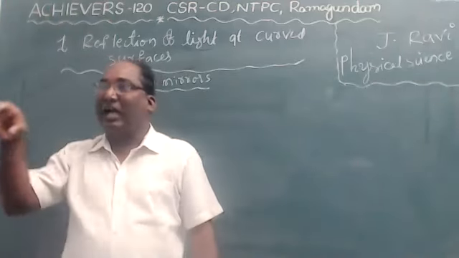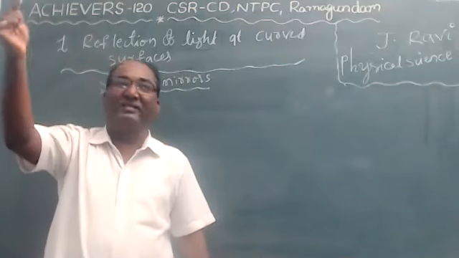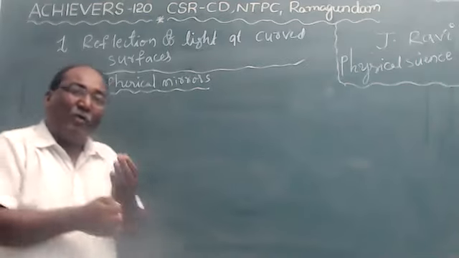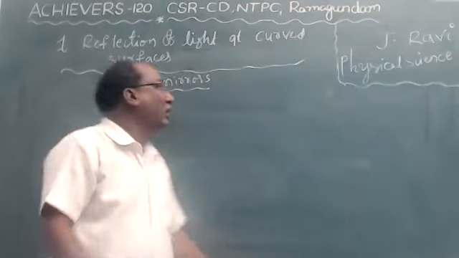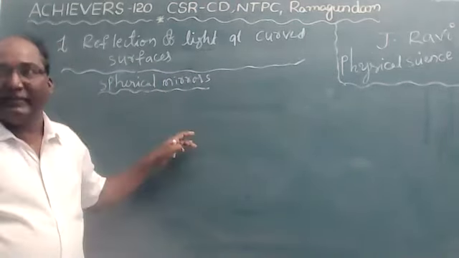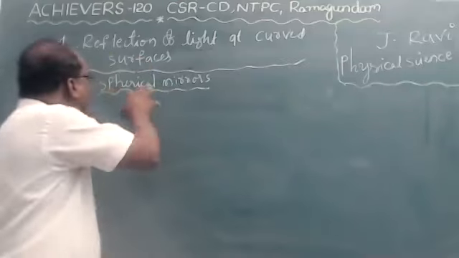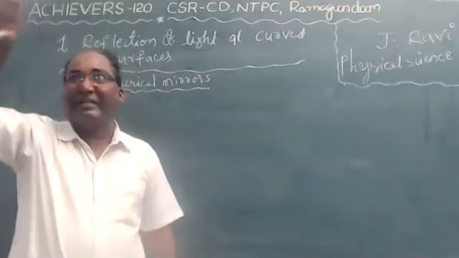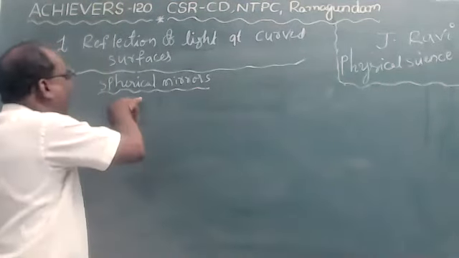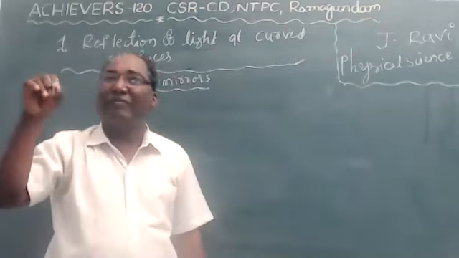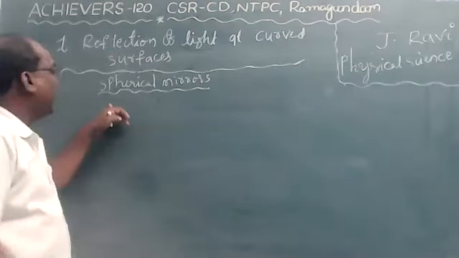A mirror which has a curved reflecting surface is called a spherical mirror. So spherical mirrors are of two types. How many types, children? Two types. Do you understand what is meant by spherical mirrors? The mirrors which have a curved surface of reflection are called spherical mirrors.